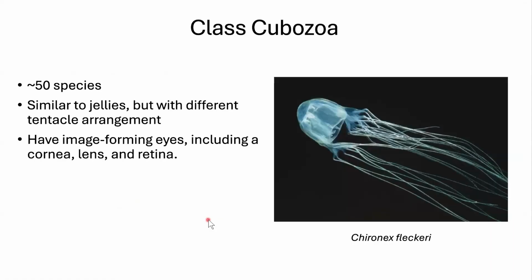Then we have cubozoa. These are similar to jellies, which I learned to call them jellyfish. They're now called jellies. So forgive me for saying jellyfish. The fish part is a misnomer. They're not a fish, but habits are hard to break. So they are jellies and not jellyfish. I'll do my best. So they're similar to jellyfish, jellies. There's only 50 species. These are really cool because they have the formation of beginnings of eyes, including lenses, cornea, retina. So it's a really interesting step in evolution.